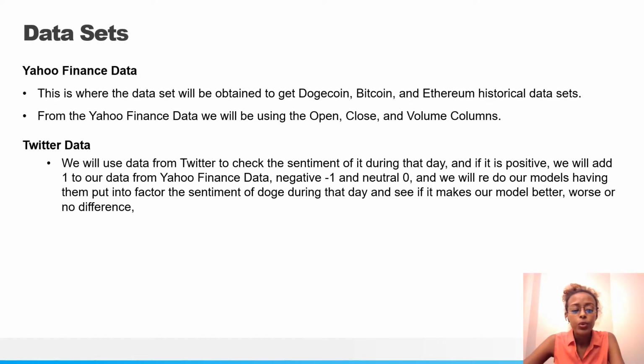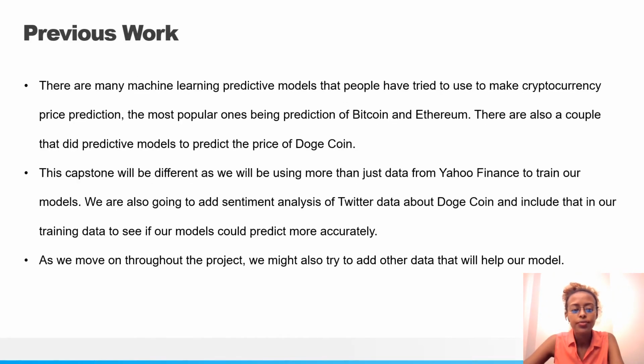And from Twitter, we will be using the tweets in order to check the sentiment of those tweets each day and see if they were positive, negative, or neutral. And we'll redo our models, having put them into factor, and see if those sentiments will make our model better or worse, or there'll be no difference.